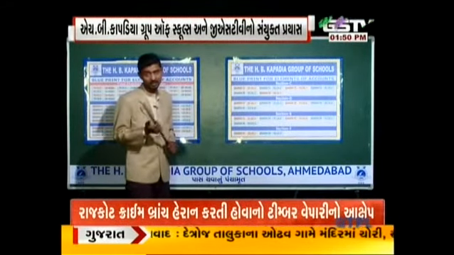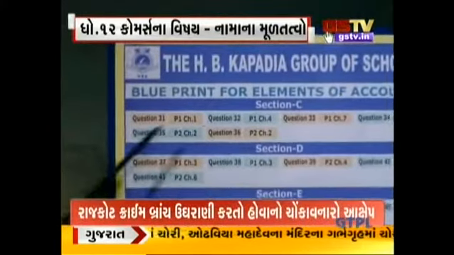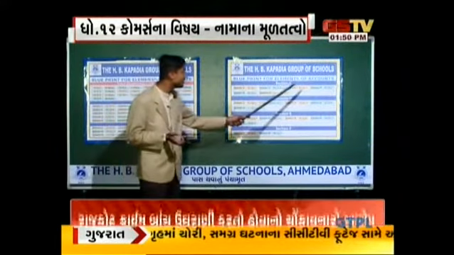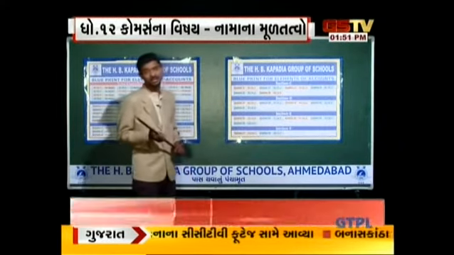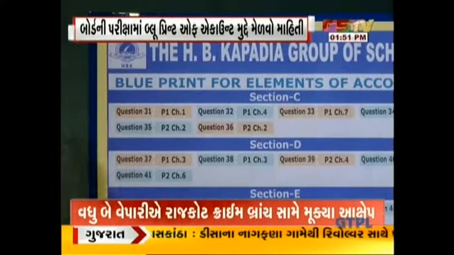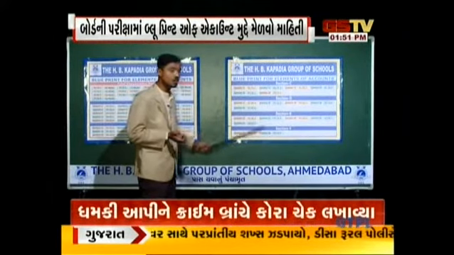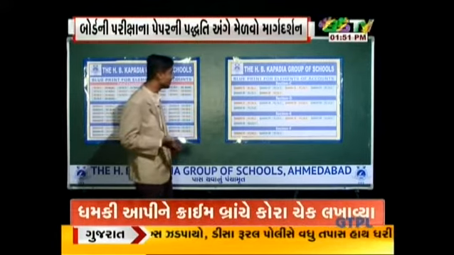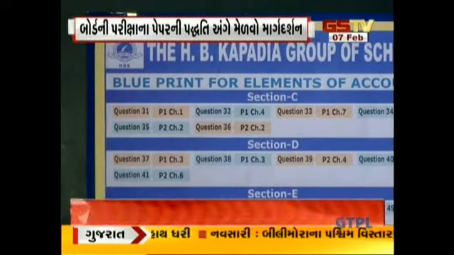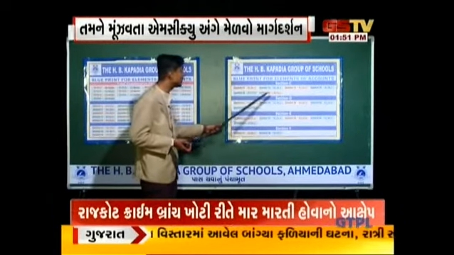But you should be very particular about one thing. In the accounts subject, there are only 2 chapters from which theory questions will be asked. So if you plan to attempt these 2 questions, you have to prepare theory questions also. One question from part 1 chapter number 7 will be asked from the theory segment. Here also from part 2 chapter 2, one theory question will be asked. So from these 4 questions, 2 theory questions will be there. And if you are not comfortable with theory questions, you can skip part 2 chapter number 2.